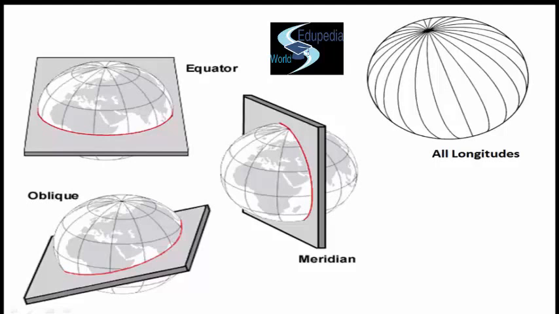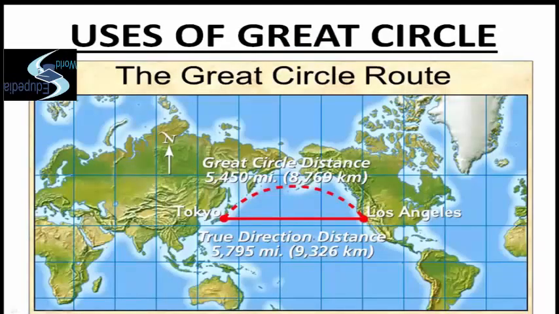Well, the great circle. Doesn't a question arise in your mind? What is the significance of a great circle? I mean, why do we have them? There is a lot of significance of great circles. They have their own respective uses, and let us discuss some of them. The first one is used by navigators. They use great circles to find the shortest distance between any 2 points on the Earth's surface.